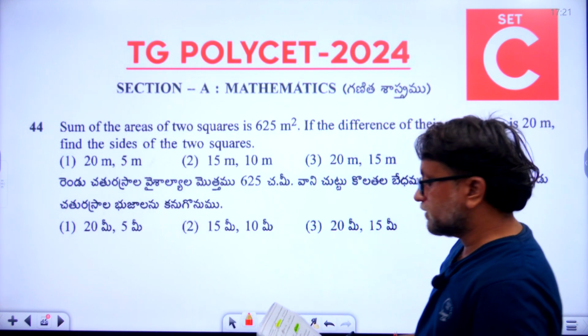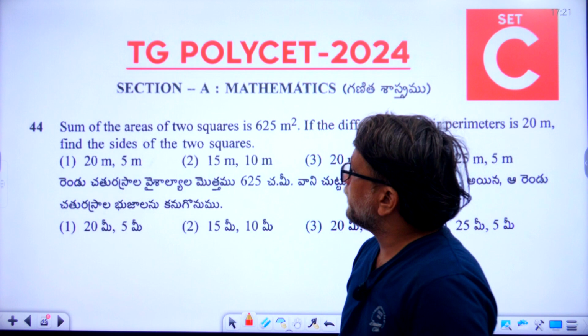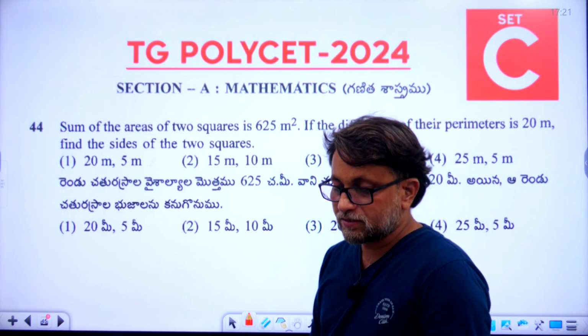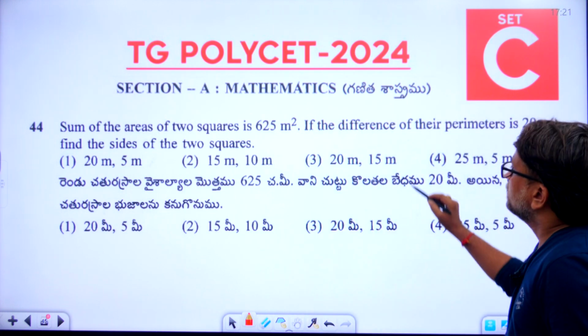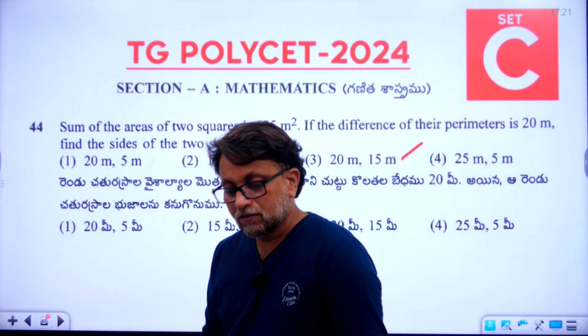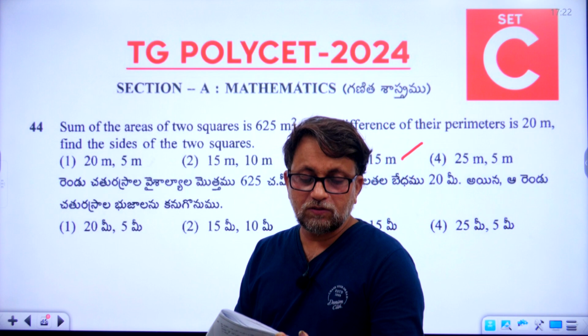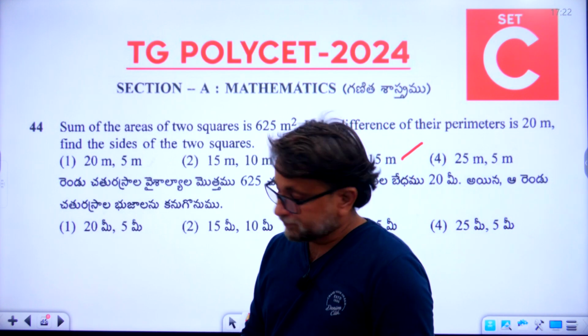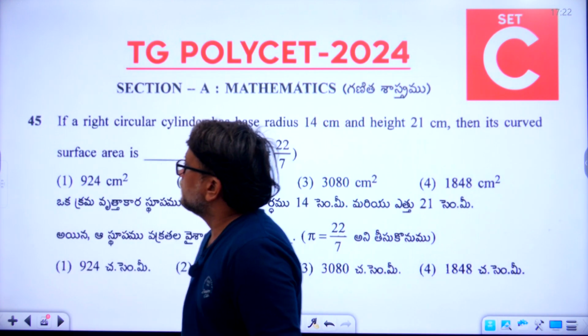So we can go directly to the answer. The 44th question, the right answer is the third option, 20 meters, 15 meters. So students, please follow the key. Now 45.